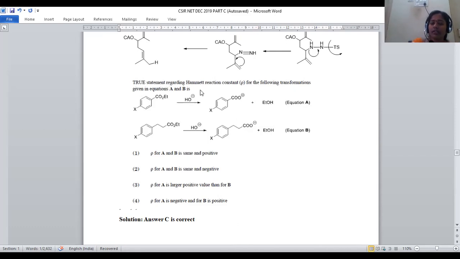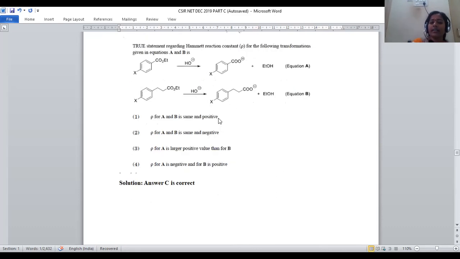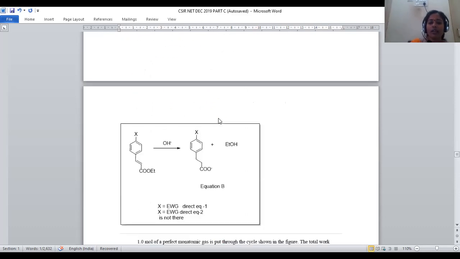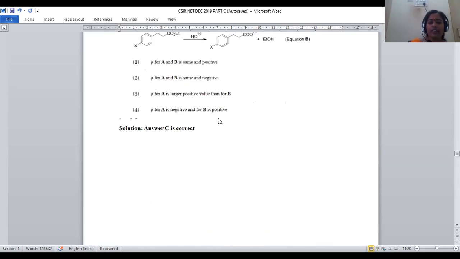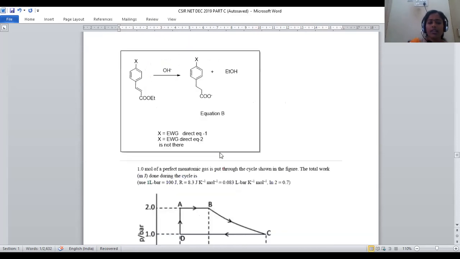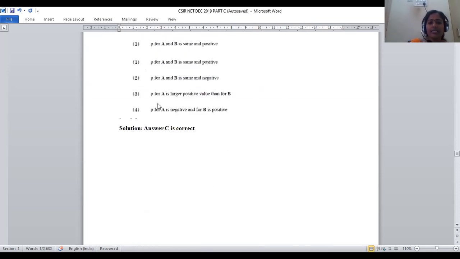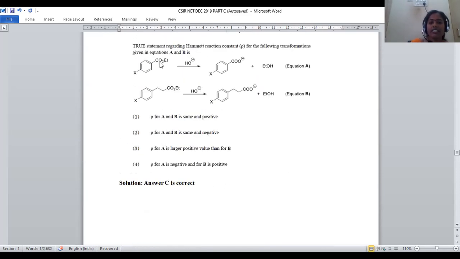We have to find out the Hammett reaction constant, the rho value. In the first case, this ester is directly linked, where the rho value will be greater positive.